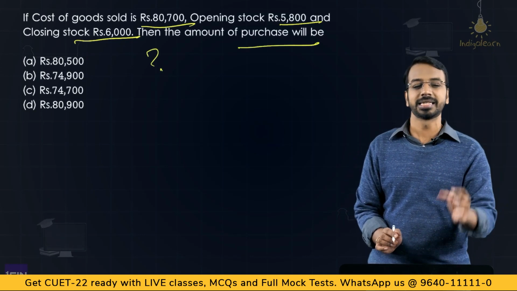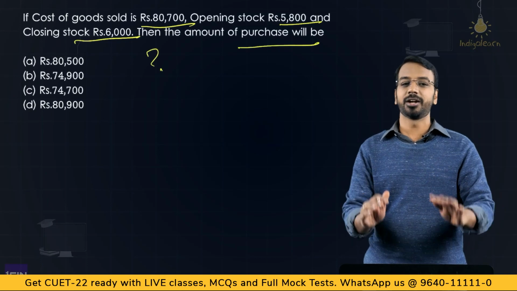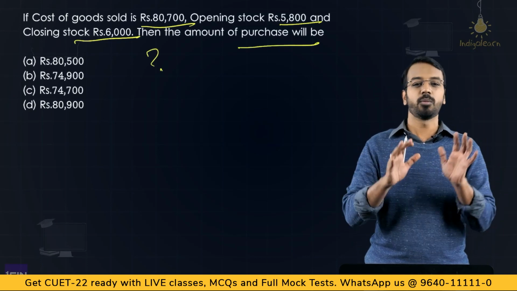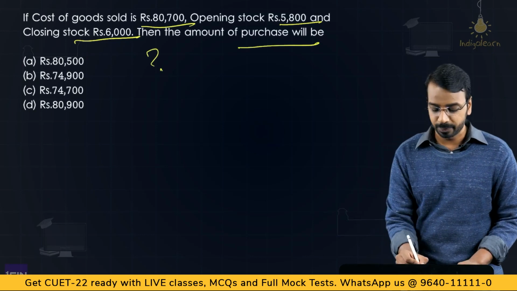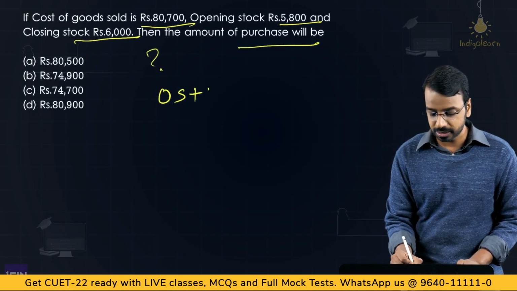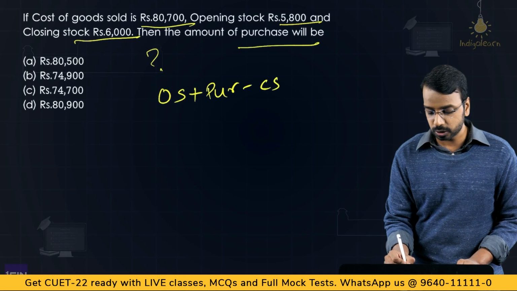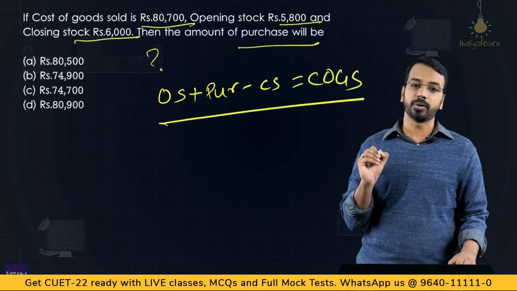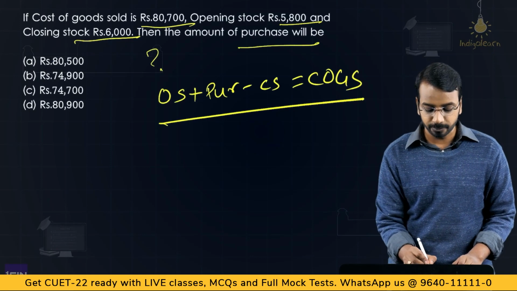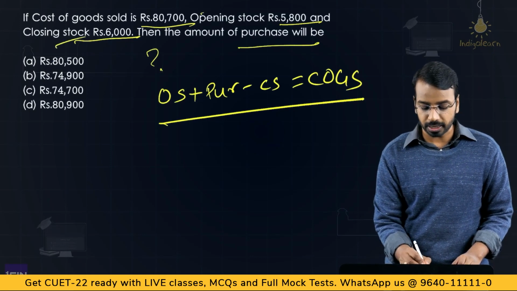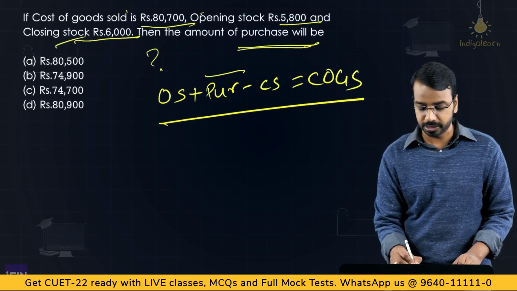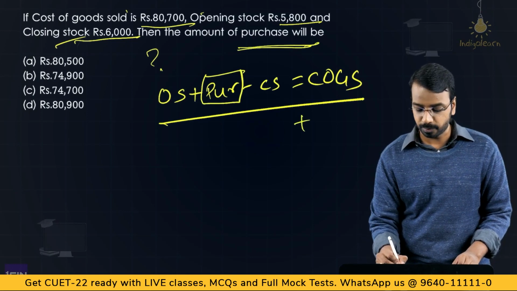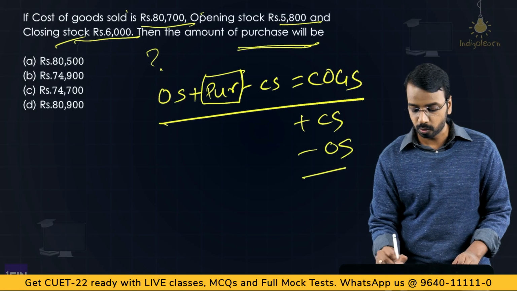You will be applying this in accounting in your 12th, later on when you do costing, later on when you do financial management, everywhere you will come across this formula. What is the formula? Opening stock plus purchases minus closing stock is equal to cost of goods sold. This is the formula I should remember. Now, what is the question? We have closing stock, opening stock and COGS. We need purchase. What is purchase? Purchase is equal to COGS plus closing stock minus opening stock.